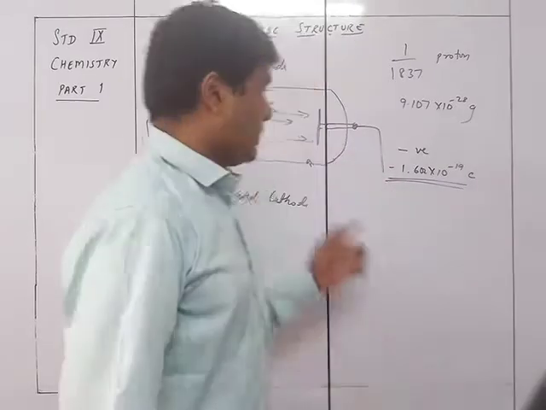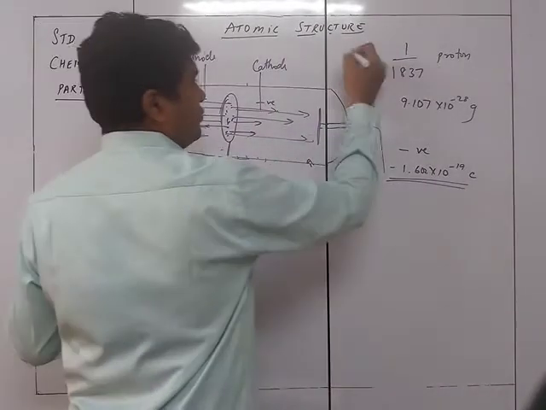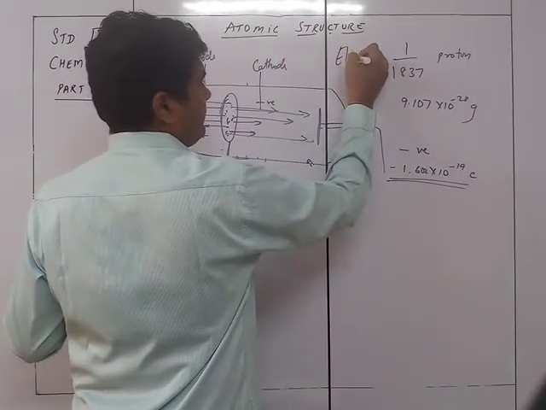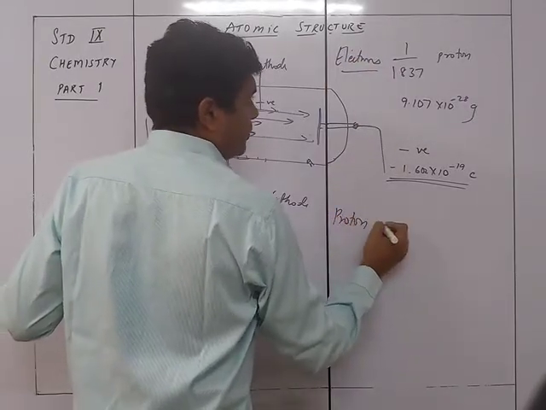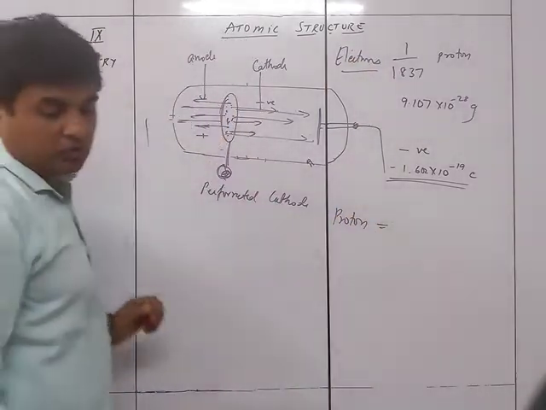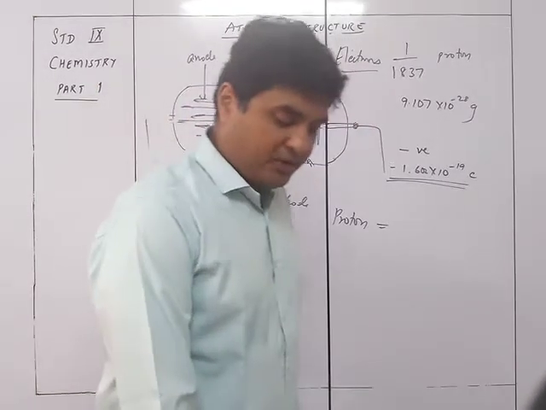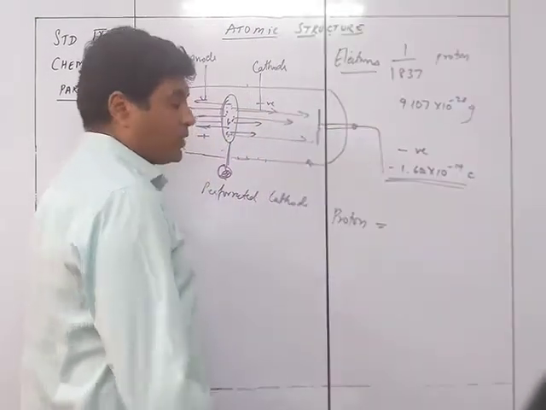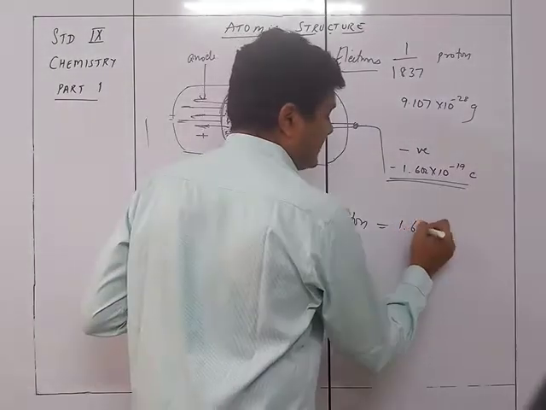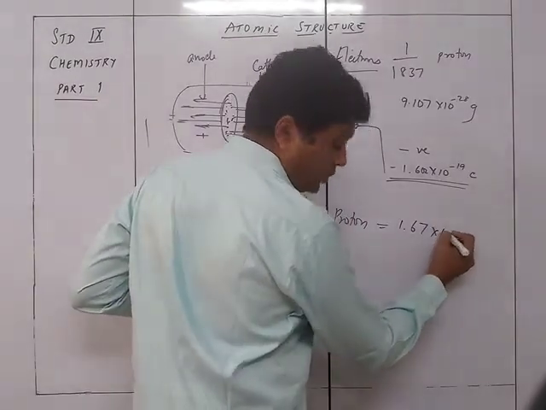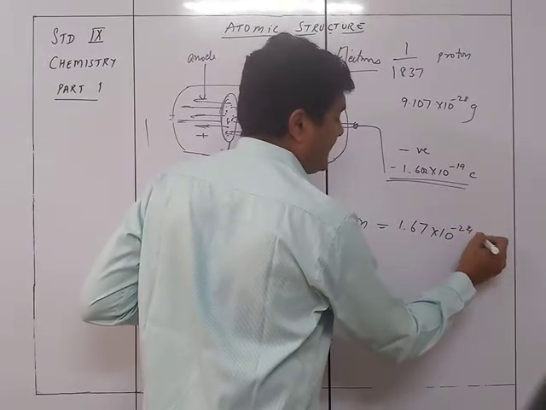So these were of course electrons, and now came the protons. These were positively charged particles, and the mass of the proton is 1837 times that of the electron, which is 1.67 into 10 raised to minus 24 grams.